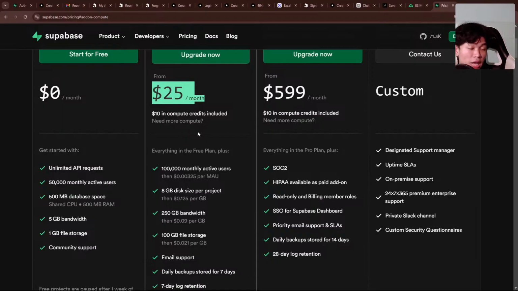Let's say you just have a simple e-commerce site. You can still use Supabase, even with a million users.